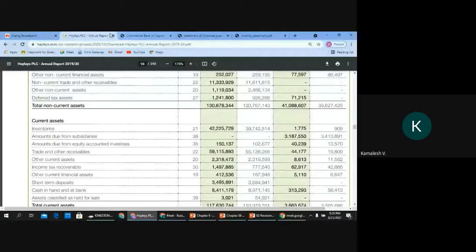You have to leave out Haley's and the commercial bank. You can't take those two. You have to find 5 entities for both, because you are going to give me the company names. I will call upon a few and you will have to give me the names of the companies.